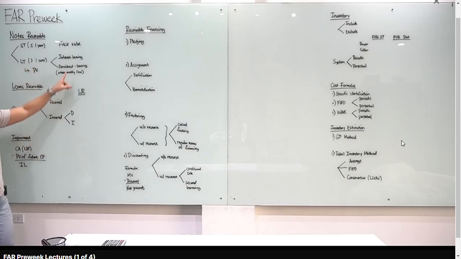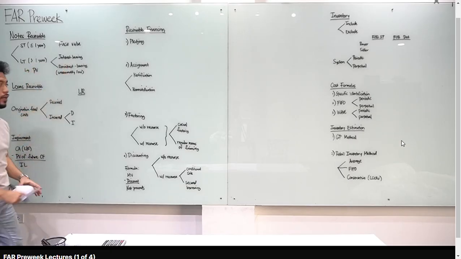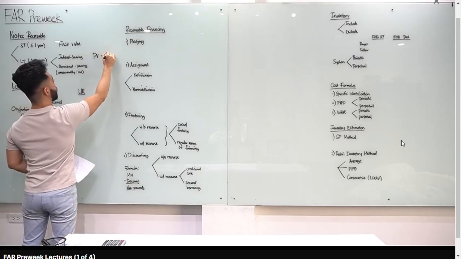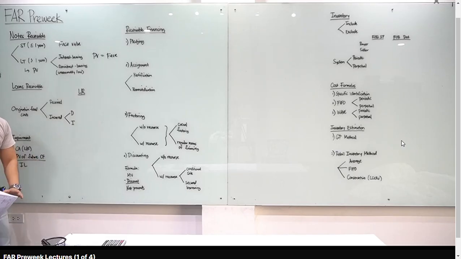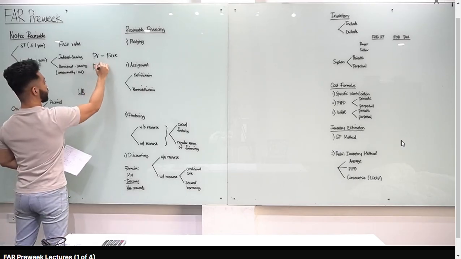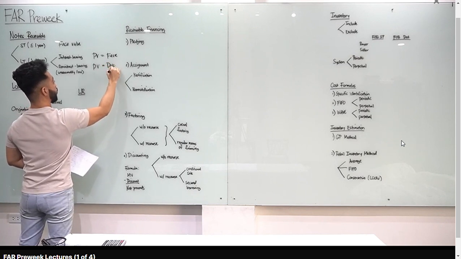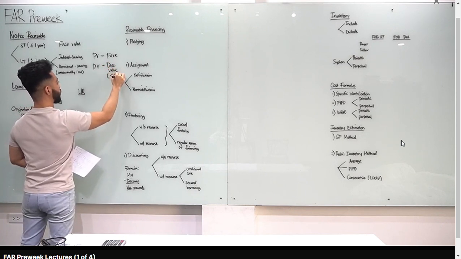First check if it's interest-bearing or non-interest-bearing. If it's interest-bearing, we know the present value is just equal to the face value. If it's non-interest-bearing or has an unreasonably low interest rate, which is usually mentioned in the problem, the present value is equal to the discounted value. And we know that when we say discounted value, it's below face value.